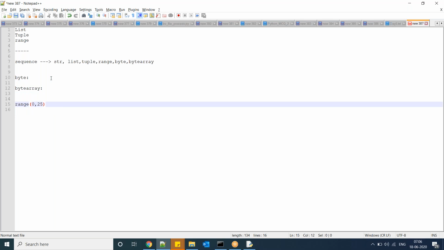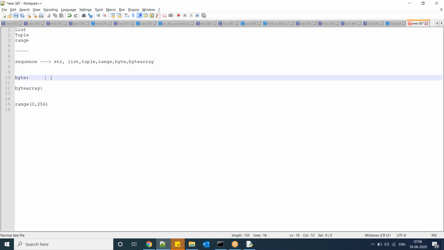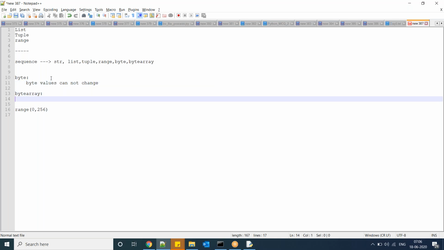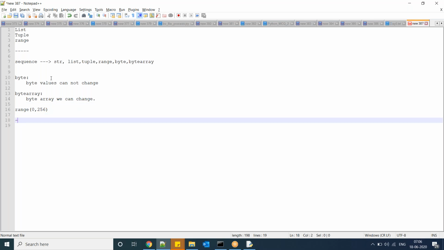If you have numbers between 0 to 256, then you can go for the bytes data type. Bytes values we cannot change. Bytearray values we can change.